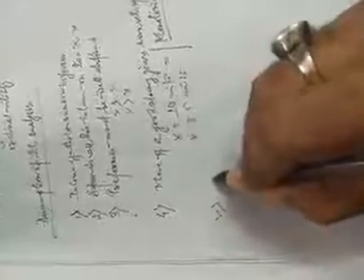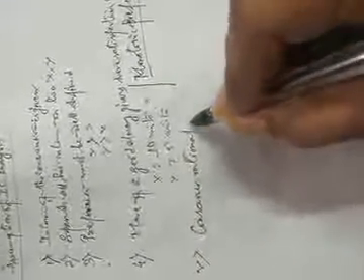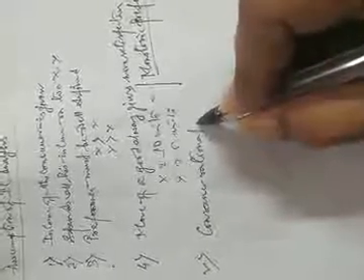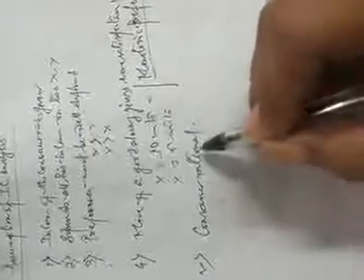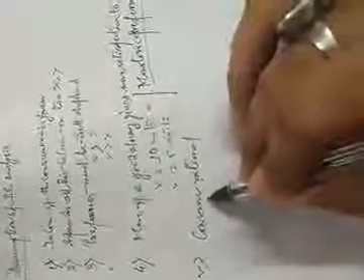The fifth assumption is that the consumer is rational. Consumer rational means that whenever he goes to the market, he bargains with the sellers. If he were a fool, he could not bargain with the sellers. Only if he is rational can he bargain in the market and always try to maximize his satisfaction.